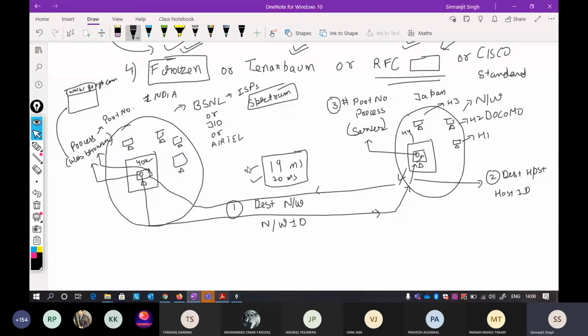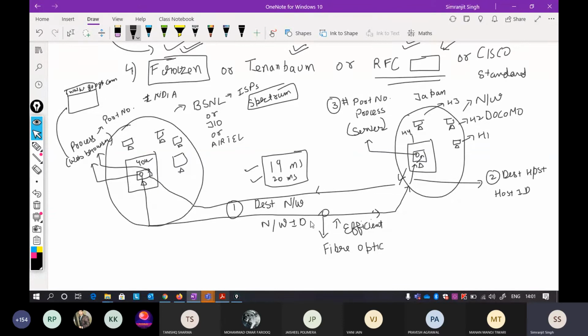Now, how are these networks so advanced that they take such a small amount of time? This depends upon the physical network connection. The packets sent from your computer to the other computer, the more efficient the connection is, the more efficient your speed will be. For example, if this particular connection consists of a fiber optic cable, a fiber optic cable is one of the most efficient cables in computer networks.